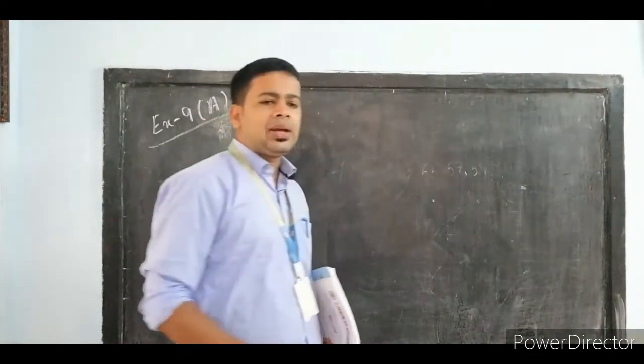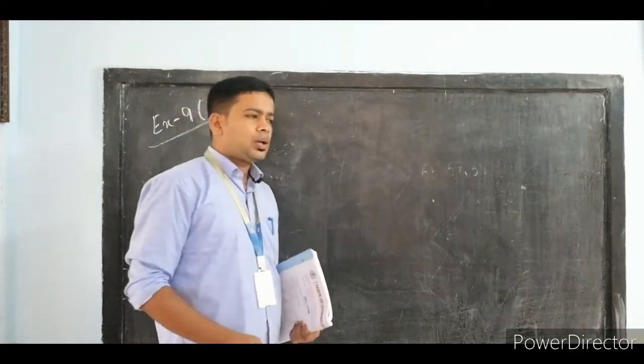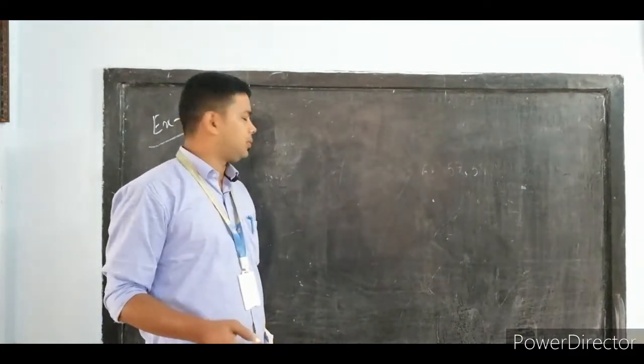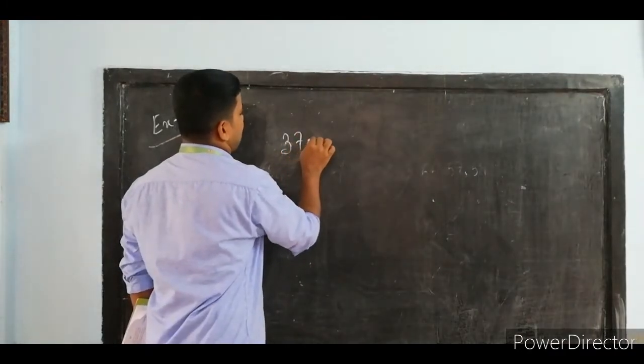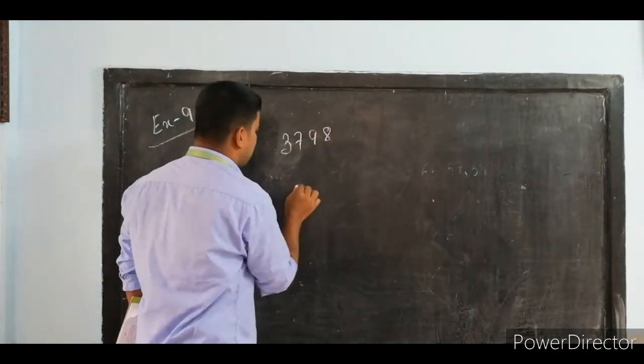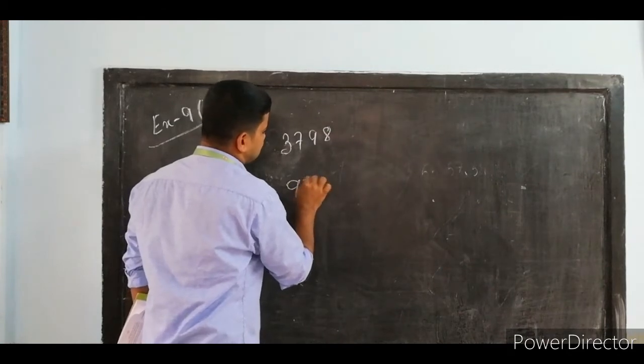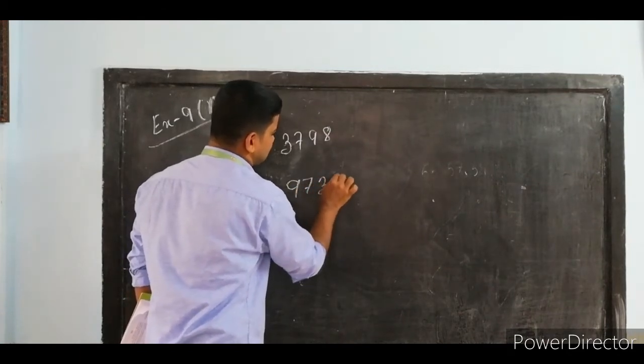While dealing with big numbers, suppose for example 3798, or it may be 9733, big numbers like this.